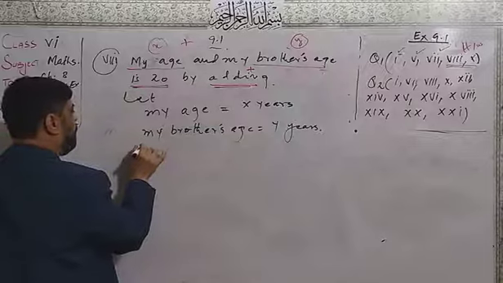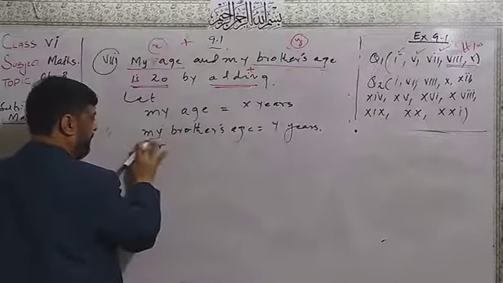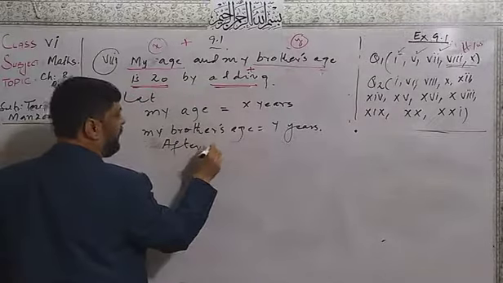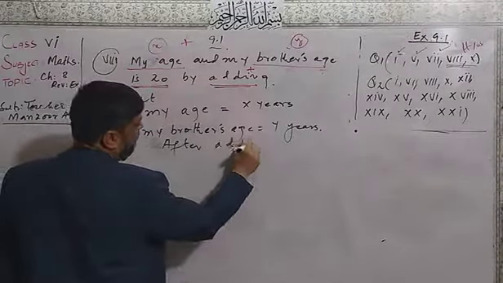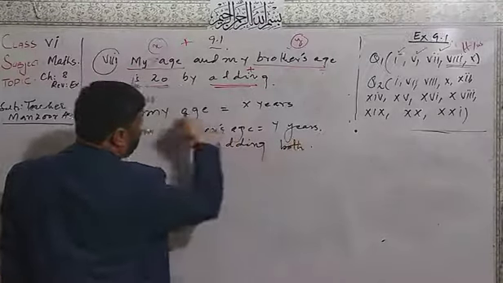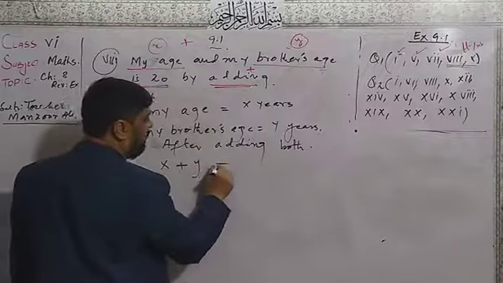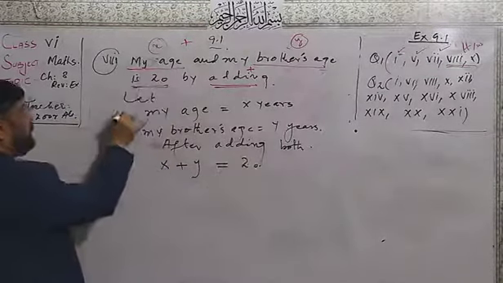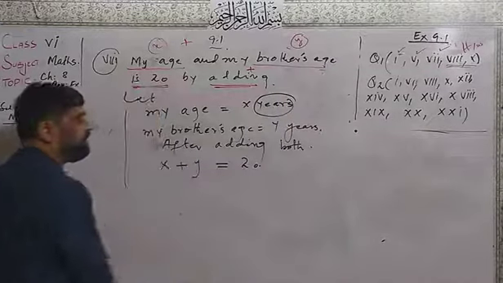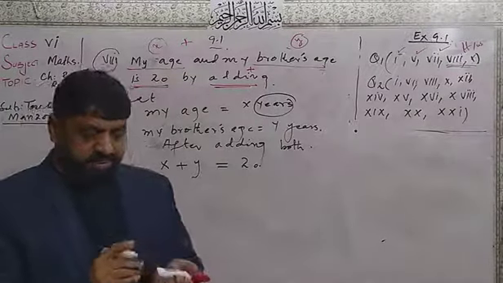Now, after adding both, what will be the answer? x plus y equal to 20. No need to write the years again here. You will write the algebraic statement only.